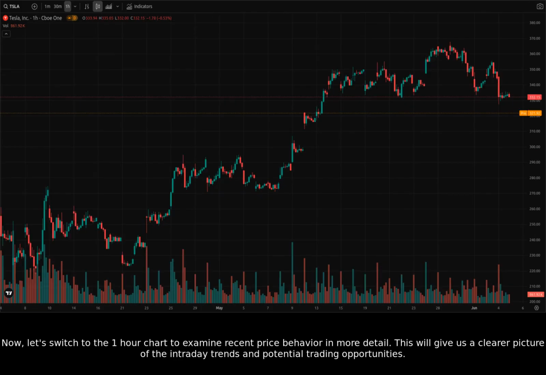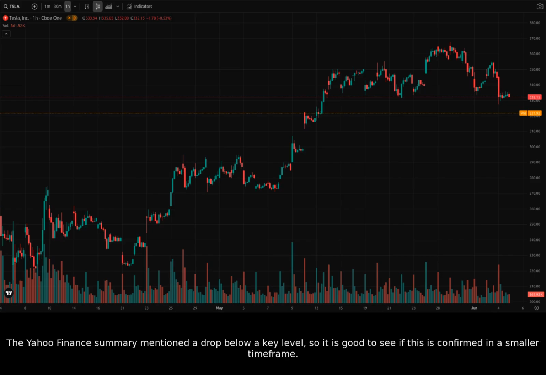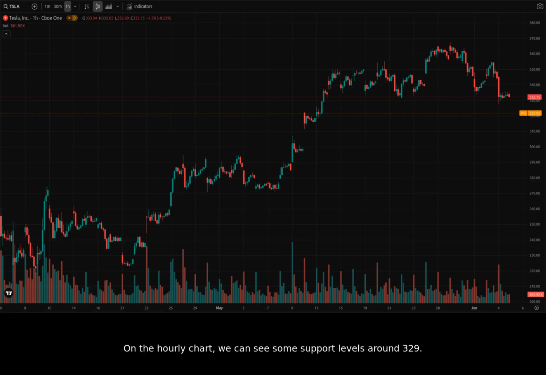Now, let's switch to the one-hour chart to examine recent price behavior in more detail. This will give us a clearer picture of the intraday trends and potential trading opportunities. The Yahoo Finance summary mentioned a drop below a key level, so it is good to see if this is confirmed in a smaller time frame. On the hourly chart, we can see some support levels around 329. If the stock continues its downward trend, these levels might be tested again.